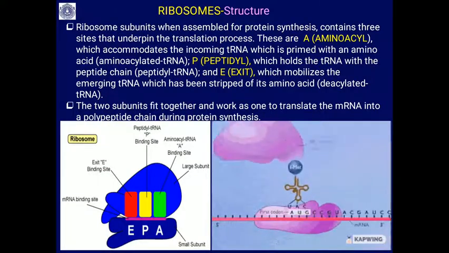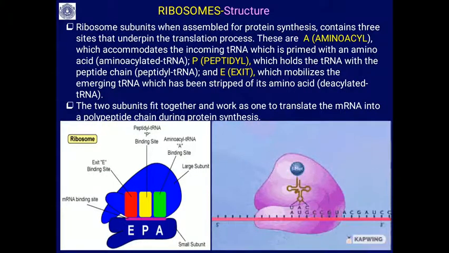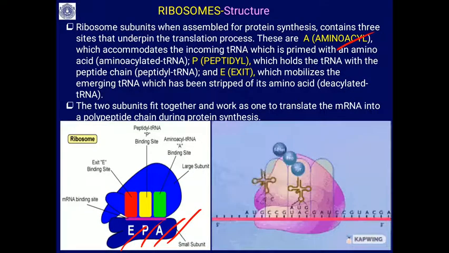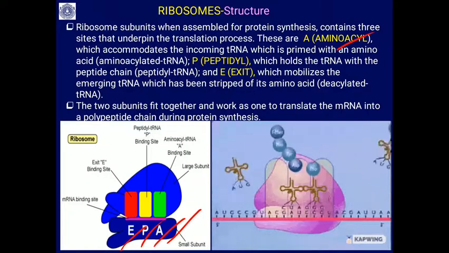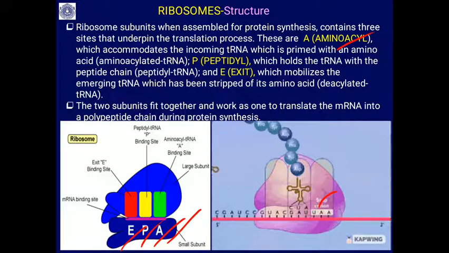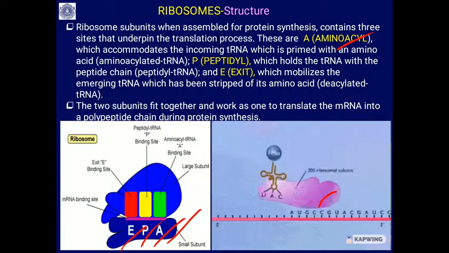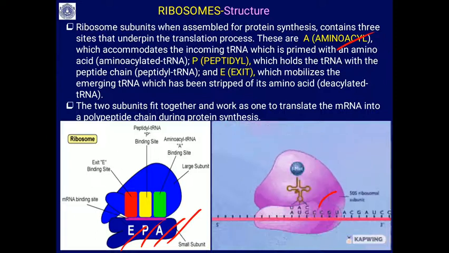When assembled for protein synthesis, the ribosomal subunit contains 3 sites: the acceptor site, or amino acyl site, the peptidyl site, and the exit site. In this animation, the acceptor site accepts the tRNA carrying the amino acid; you will see it going to bind with the acceptor site.